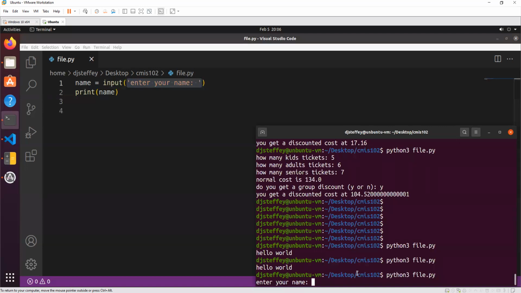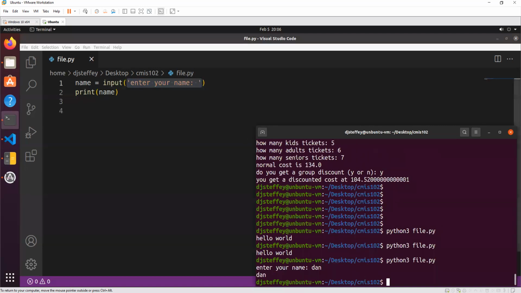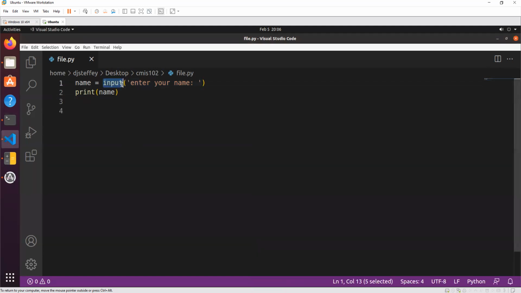And then you type in whatever your name is, and then we print it out again. So the input function exists somewhere else in Python. You don't need to worry about where it exists or how it works. You just know that you give it this input and it gives you some output in return.